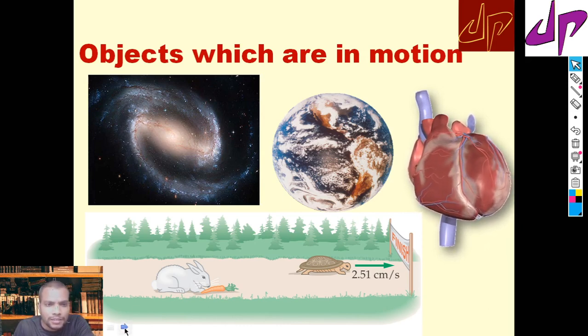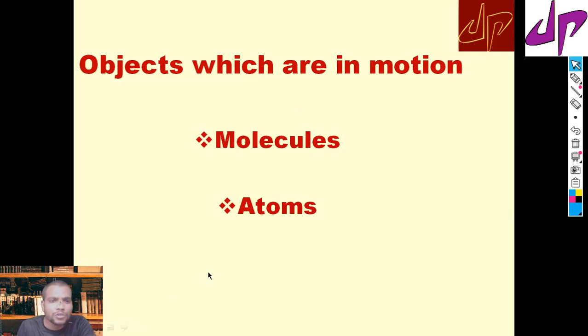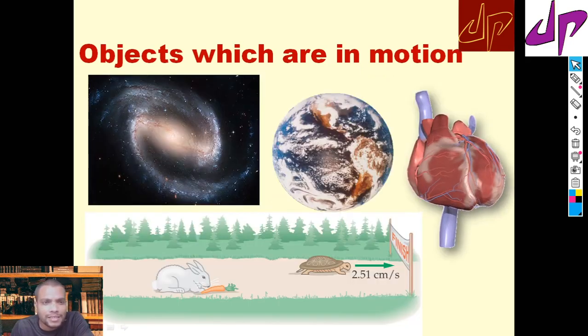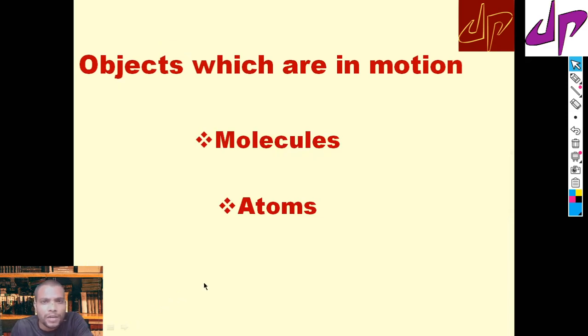So let us jump deeper inside. What is this motion? When it comes to the macroscopic, we see planets and galaxies in motion. When it comes to the microscopic, molecules and atoms are also in motion.